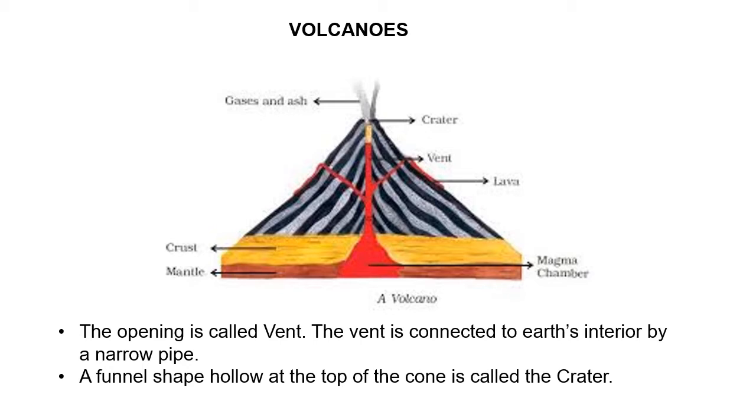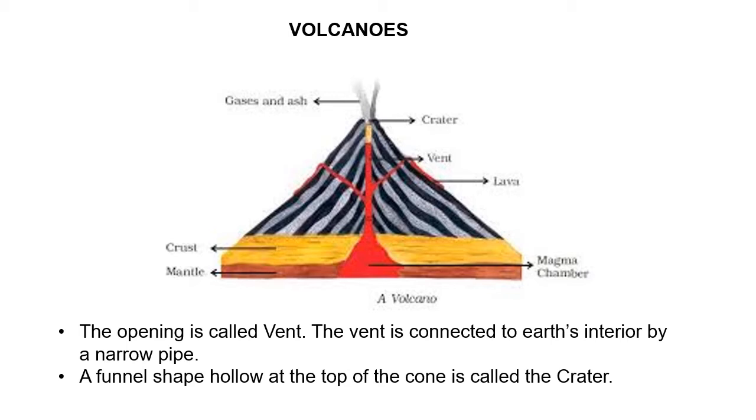Here, at the top in the diagram, you can see gases and ash coming out from the volcano. If you come down in the diagram, you will see that the base is the mantle and crust, and there are magma chambers.